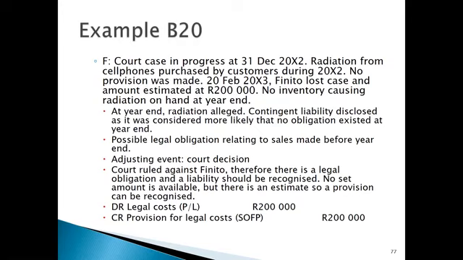We don't have a precise amount, like 202,000 Rand and 50 cents. So we don't have an exact amount, but we do have an estimate. Because it's an estimate, we can't raise a pure liability, but we can raise a provision because we've got a reliable estimate of 200,000 Rand. Debit our legal cost of 200,000 Rand, credit our provision for legal costs of 200,000 Rand.